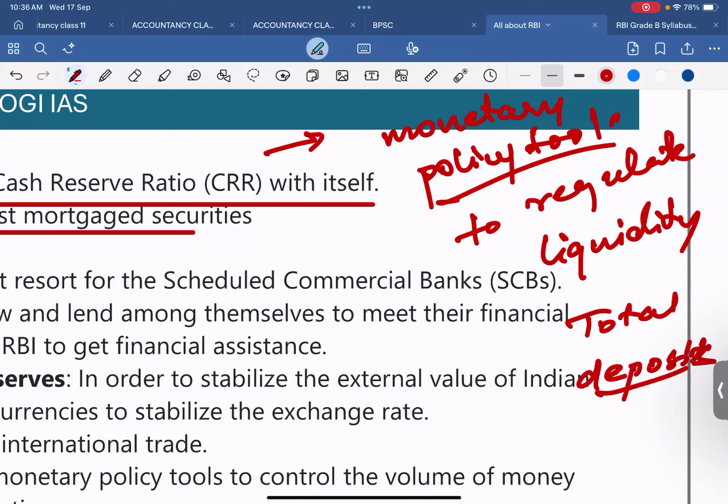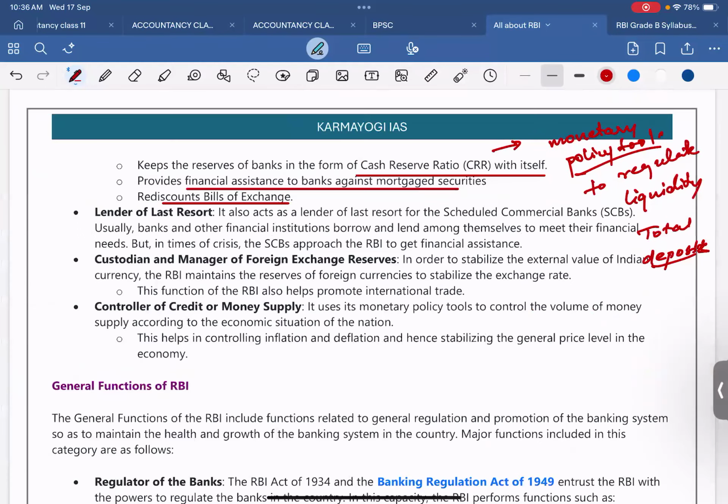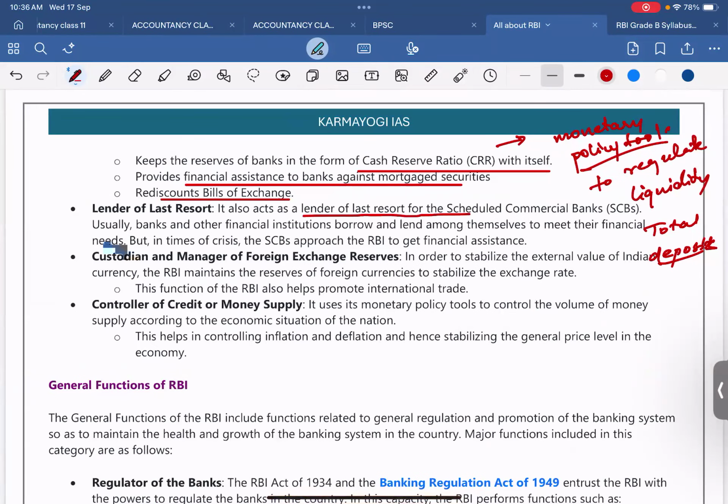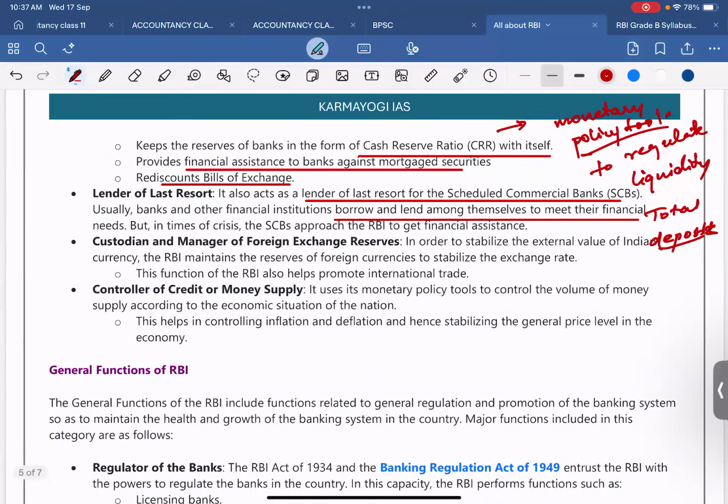So that is the CRR. Now, lender of last resort. It also acts as a lender of last resort for the scheduled commercial banks. Usually, banks and other financial institutions borrow and lend among themselves to meet their financial needs. But in times of crisis, the SCBs approach the RBI to get financial assistance. Whenever a bank needs any kind of help, there is the RBI, the lender of last resort. The bank can approach the RBI for help, and the RBI is going to help that bank.